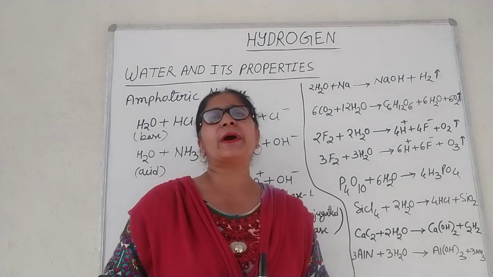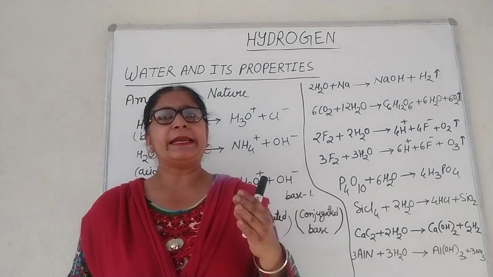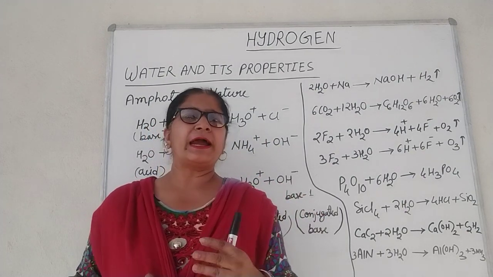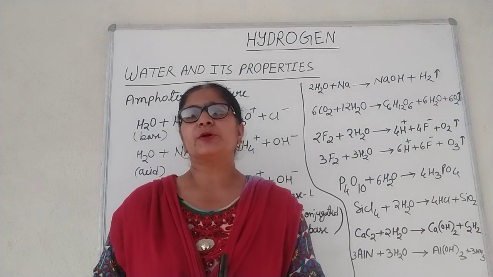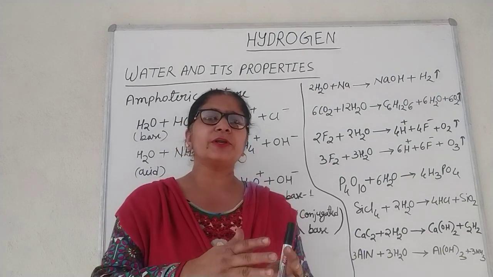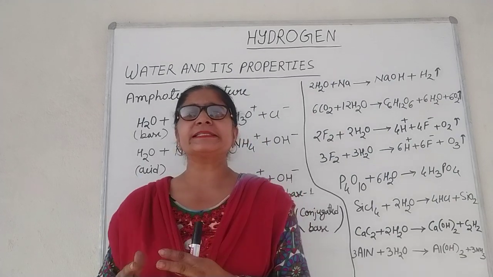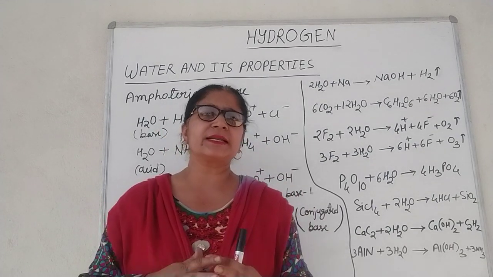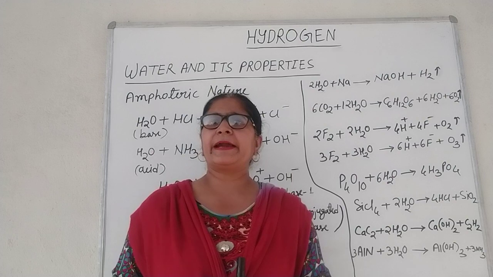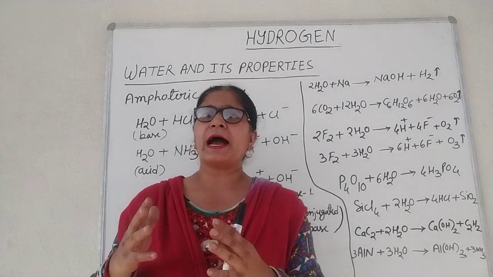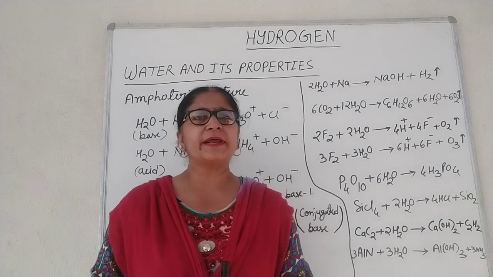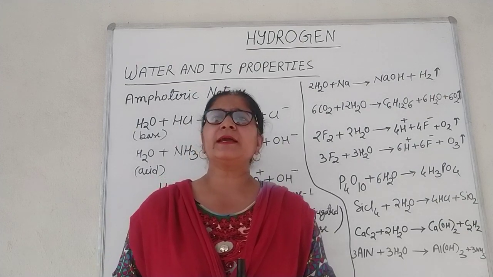The second type of hydrates is called interstitial hydrate. For example, in barium chloride dihydrate, BaCl2·2H2O, water molecules occupy interstitial sites in the crystal lattice. In the third type of hydrates, water molecules are hydrogen bonded to certain oxygen-containing anions.